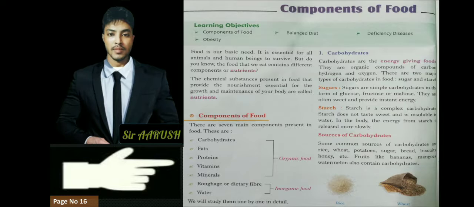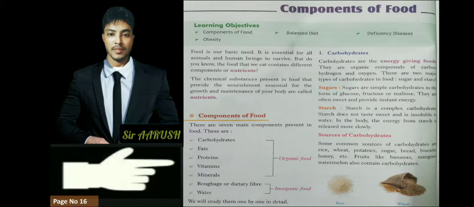All foods are divided into 7 components, and the names of the components are carbohydrate, fats, protein, vitamin, mineral, roughage or dietary fiber, and water. So let's start and let's learn what is carbohydrate. Carbohydrates are the energy giving foods. They are organic compounds of carbon, hydrogen and oxygen. There are 2 major types of carbohydrate in the food, sugar and starch.